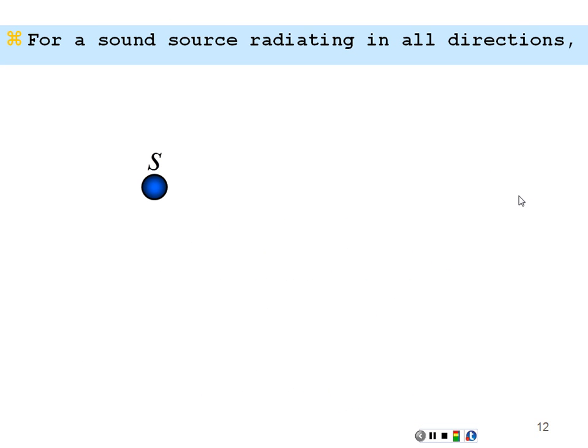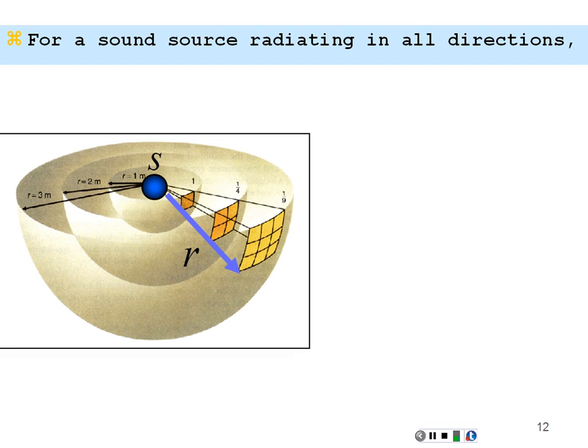If we had a power source emitting sound, let's assume it's emitting sound in all directions. So this power is being transferred over the area of a sphere of radius r, if we are some distance r away. And it's being transferred, let's say, equally in all directions. So we're not necessarily gaining all the power in our direction. So that means that the intensity would be distributed over the surface area of a sphere of radius r.